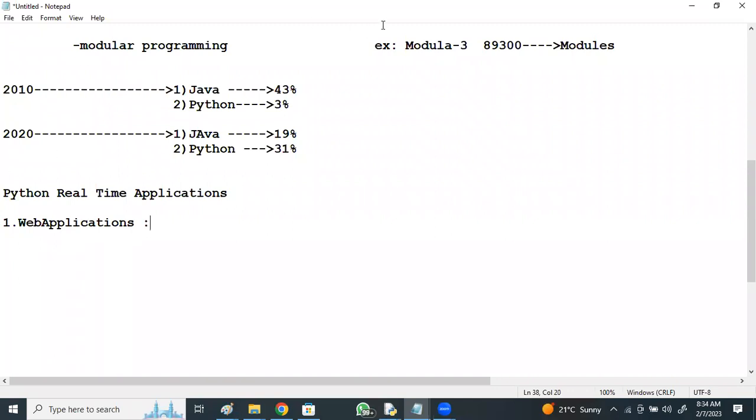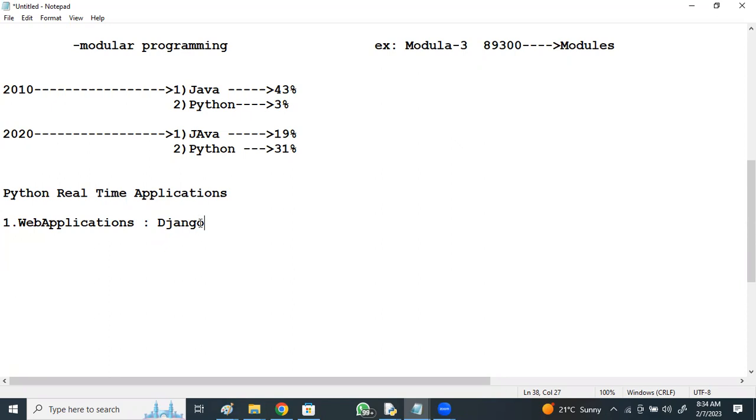You may get a query: for the last 20-25 years, Java, .NET, all this, they are mostly used for developing web applications. Now, why again Python? Python has got some frameworks like Django. We have Django, Flask, Pyramid, Bottle, TurboGears. Among all these, the Django framework is the mostly used framework, and at a rapid speed, you can develop a web application, right? And it has got its own database also, like SQLite3.